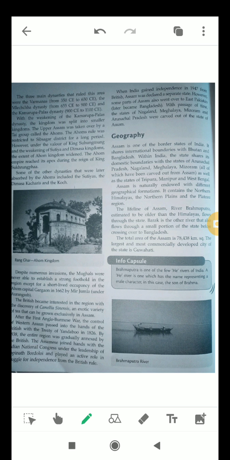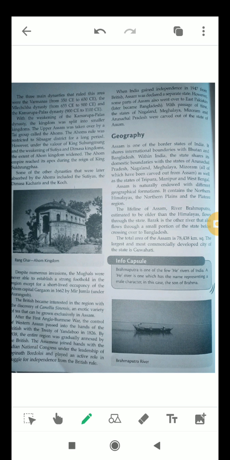With the weakening of the Kamrupa Palas dynasty, the kingdom was split into smaller kingdoms, and Upper Assam was taken over by the Thai group, who were called Ahoms. The people who lived in Upper Assam were called Ahoms, and Ahom rule was restricted to Sibsagar district for a long period. However, under the valor of King Suhumung, and with the weakening of the Sutia and Dimasa kingdoms, the extent of the Ahom kingdom widened. The Ahom empire reached its apex during the reign of King Shukrappa.